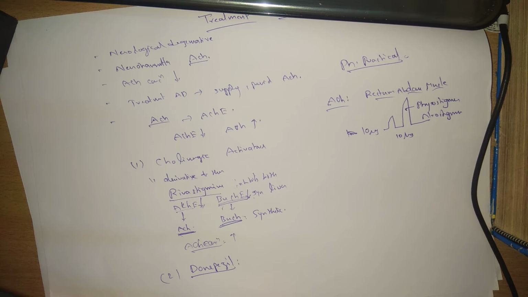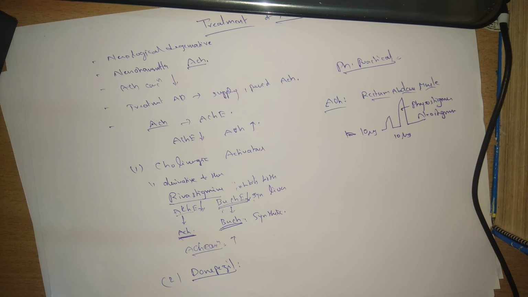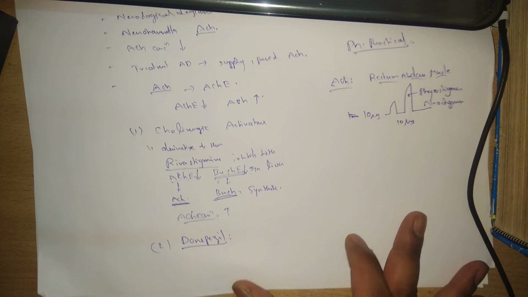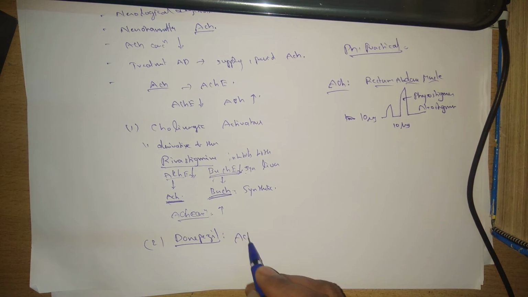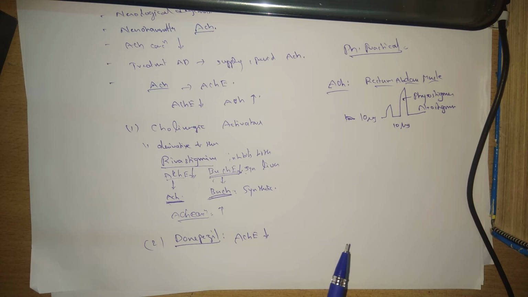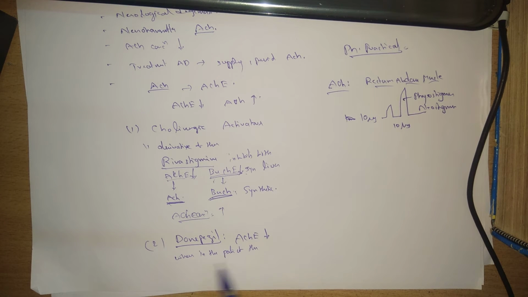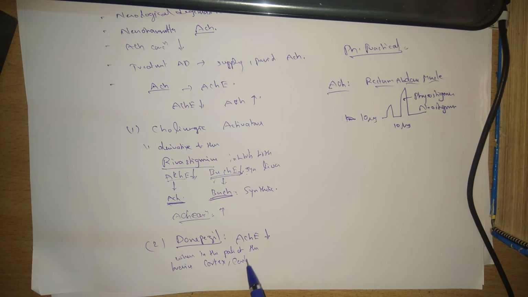Donepezil. The importance of donepezil is that it is also an acetylcholinesterase enzyme inhibitor only, but it increases the acetylcholine level particularly in parts of the brain, especially the cortex, cerebral cortex, and hippocampus.